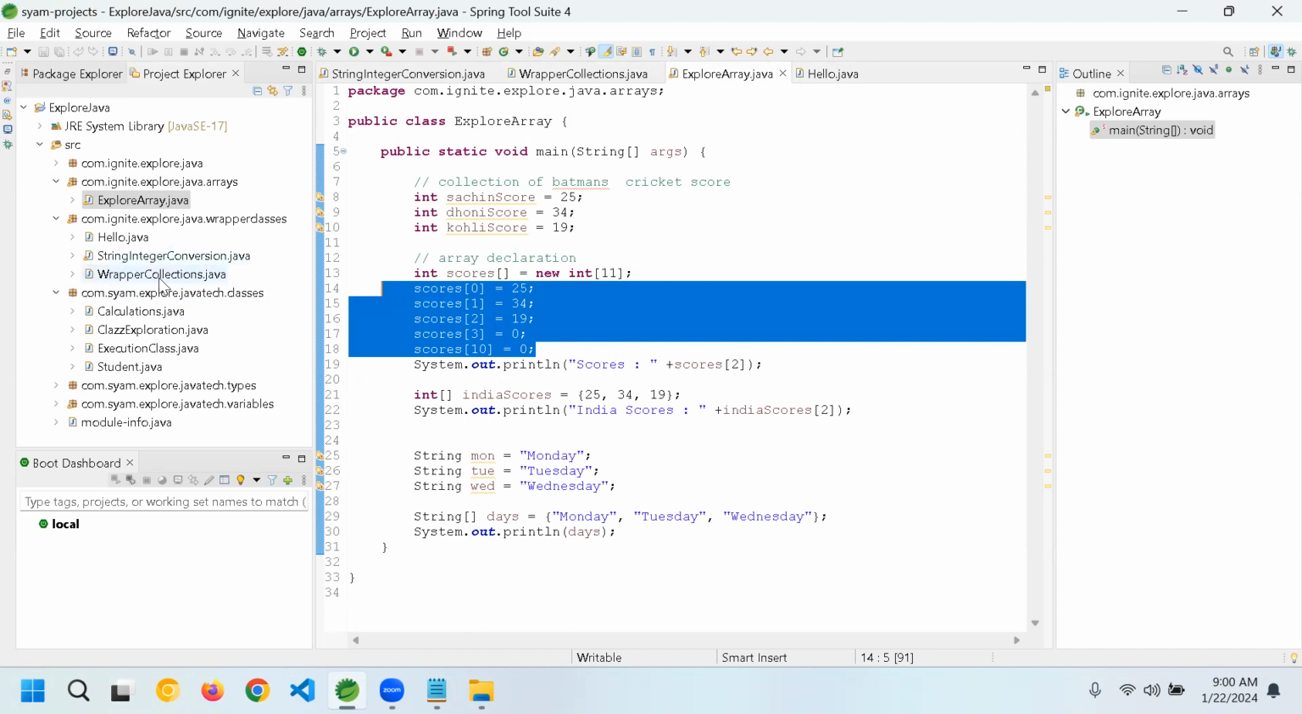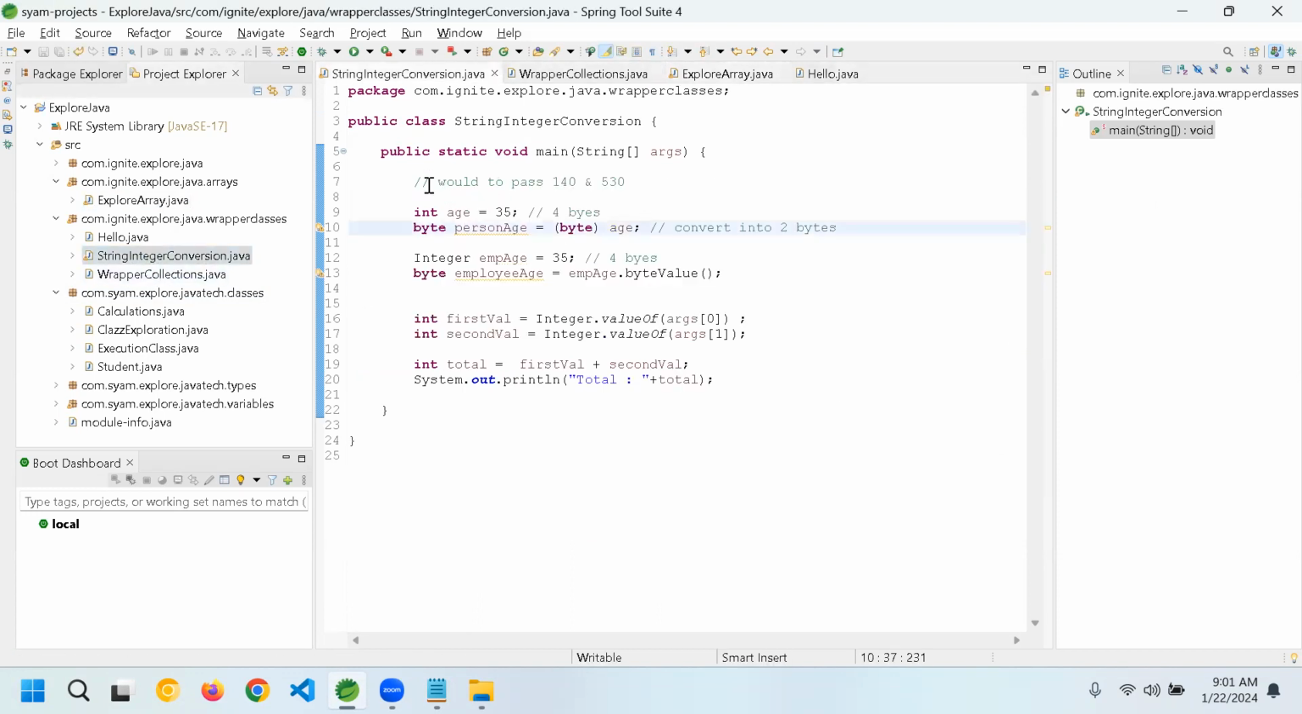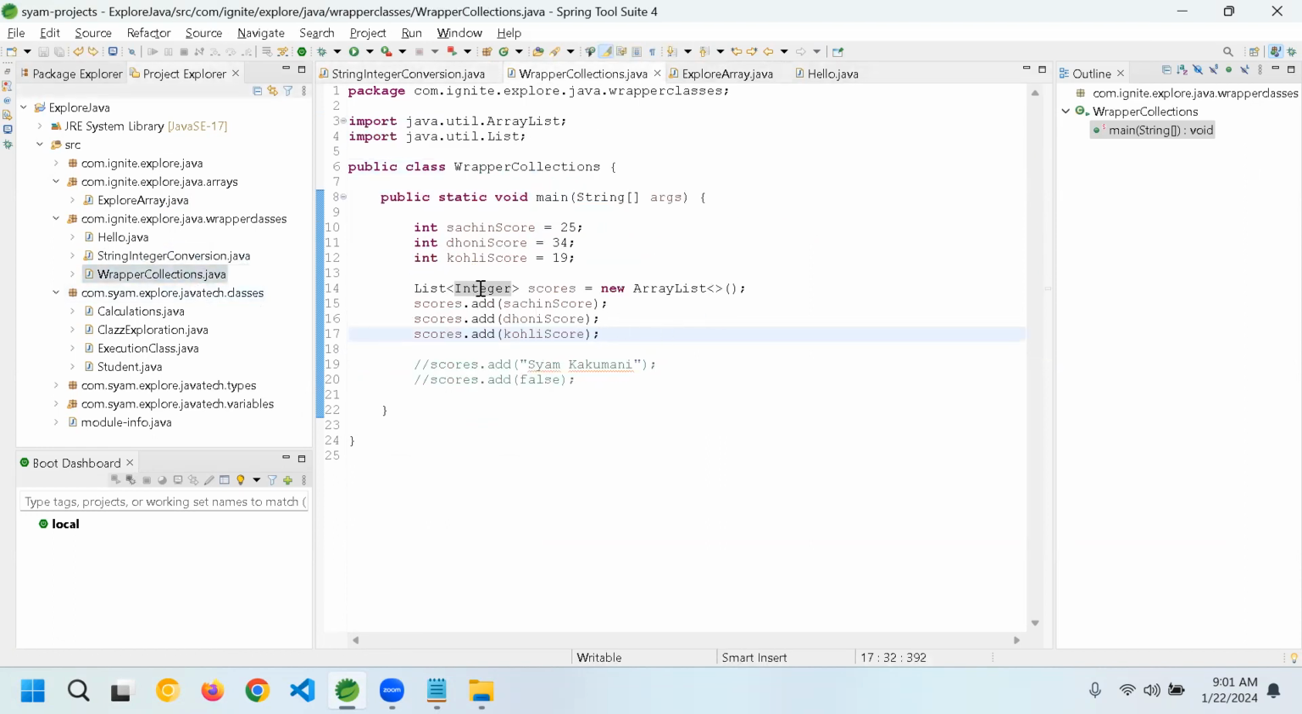Then we got into wrapper classes. In the wrapper classes, we did a bunch of things. First we did a conversion from the string which we receive as input parameters to our program. Then from there, we created a collection. We understood that in the collection, wrapper classes are accepted, but not the regular primitive types. So that's it for today, guys.